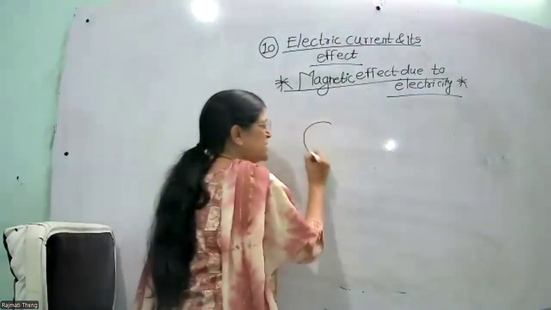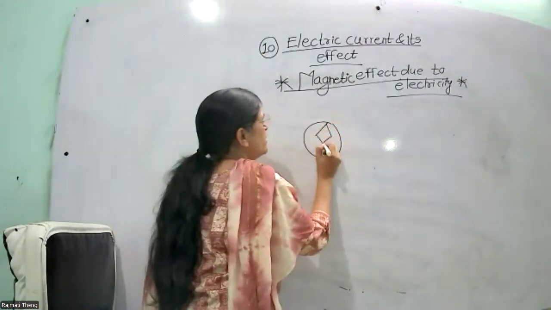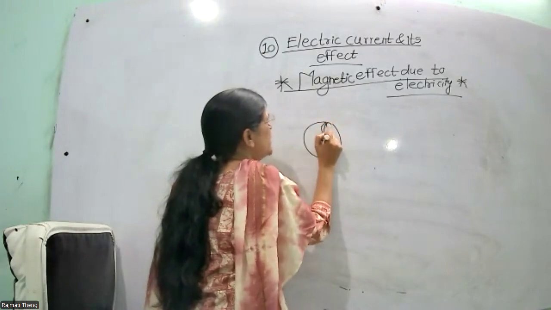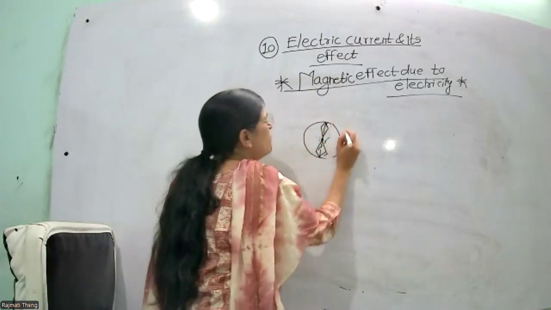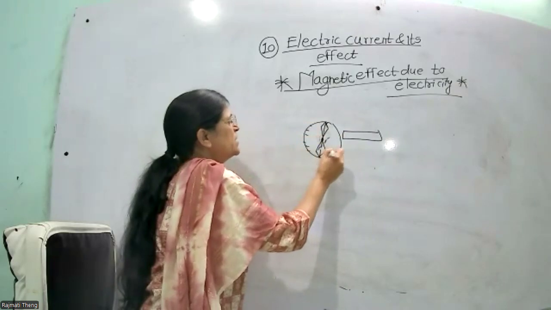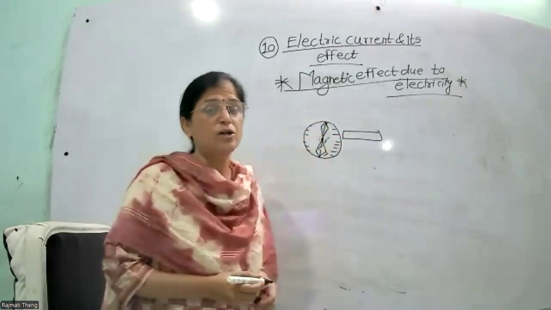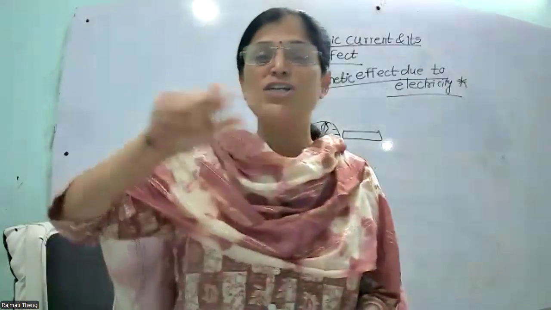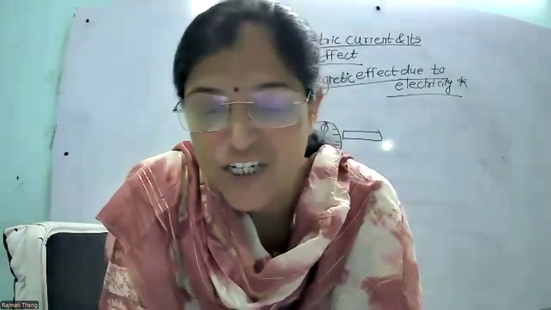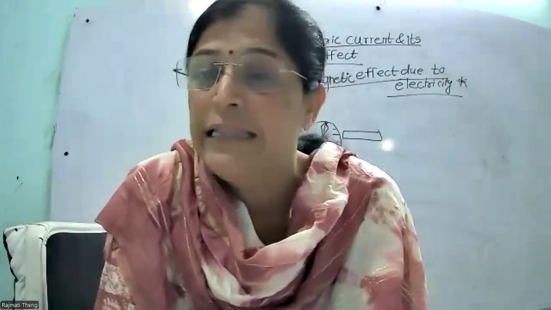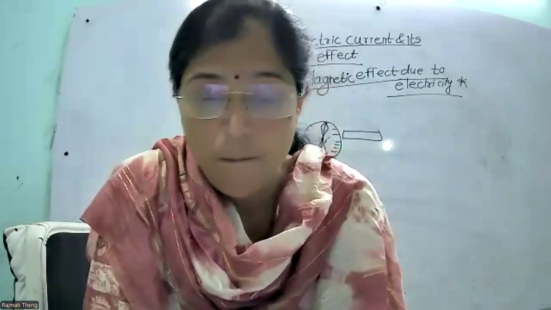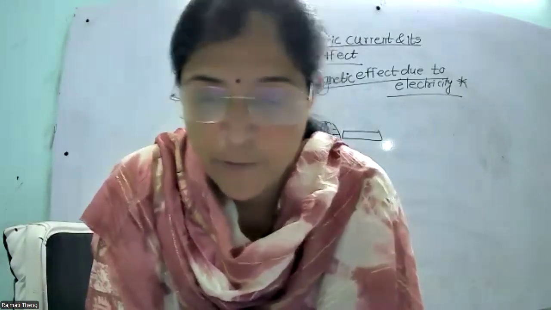Suppose this one is the magnetic compass. In the magnetic compass a magnet is used. But when I keep another magnet near this magnetic compass, the needle gets deflected, its direction changes, because in that compass a magnet is present and it is influenced by the other magnet, the external magnetic field.